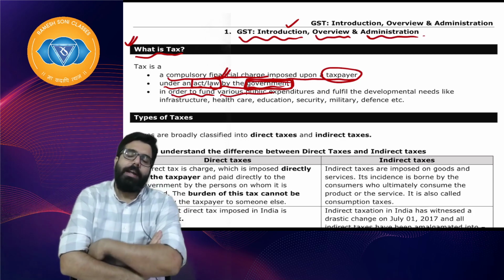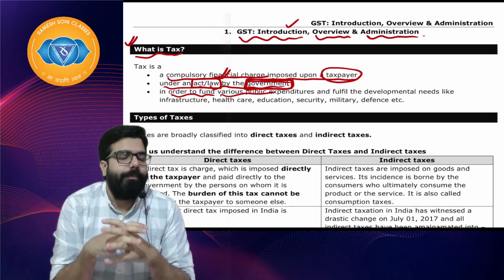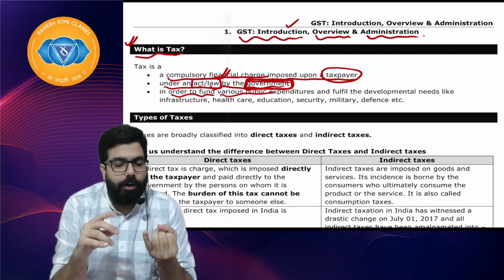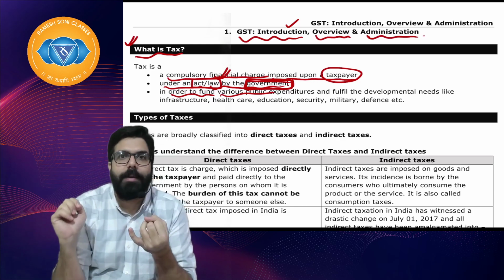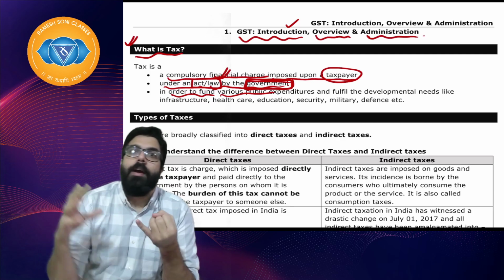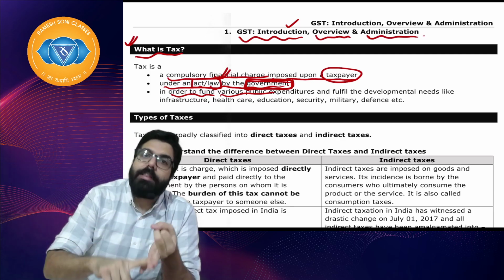Baba, why does the government need money? Why does the government need tax? Why does the government collect tax? Now if you see, in order to protect the country, the government needs a military. For the military, the government has to manage it and pay salaries. Whatever arms and ammunition are required, the government needs it. Baba, the government needs money to run the country.